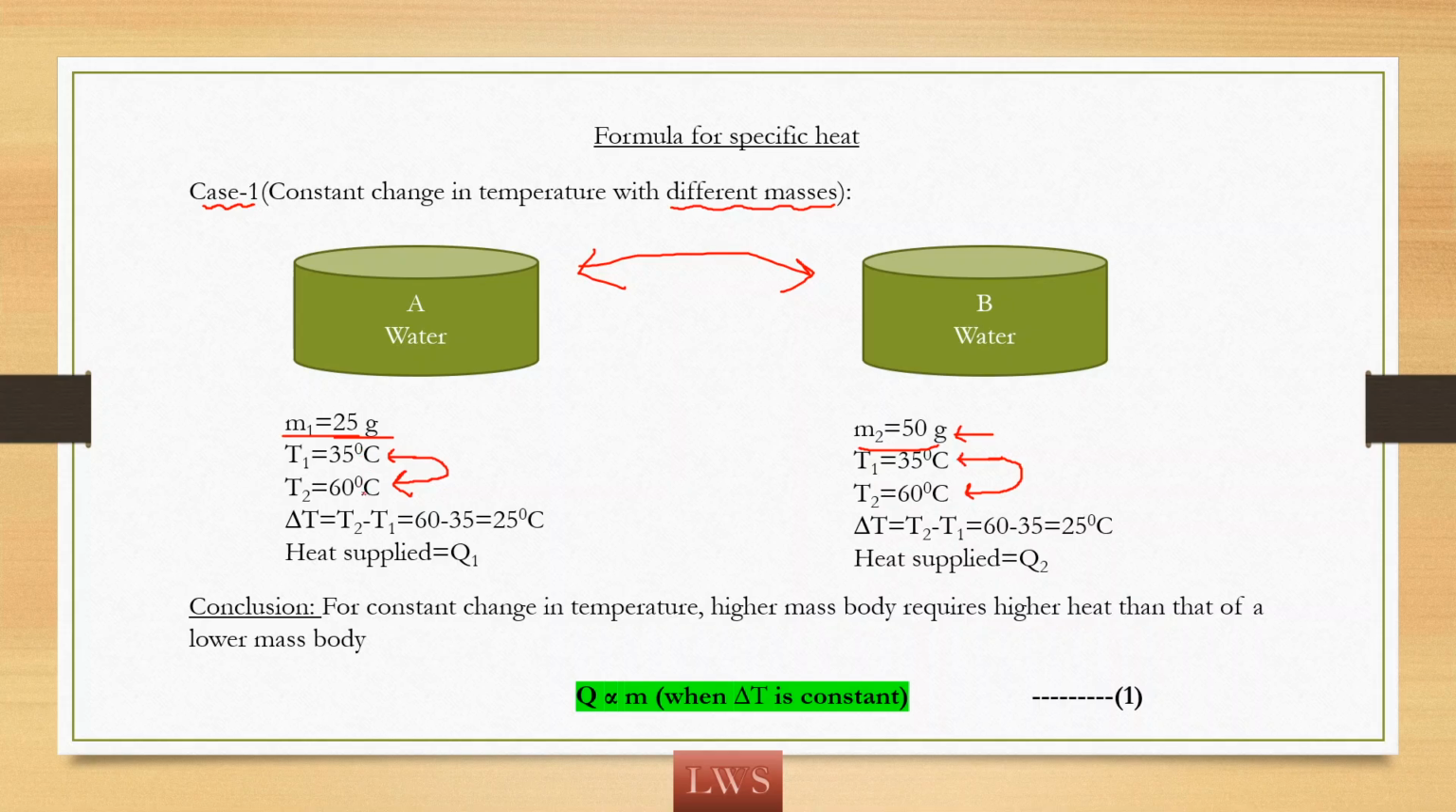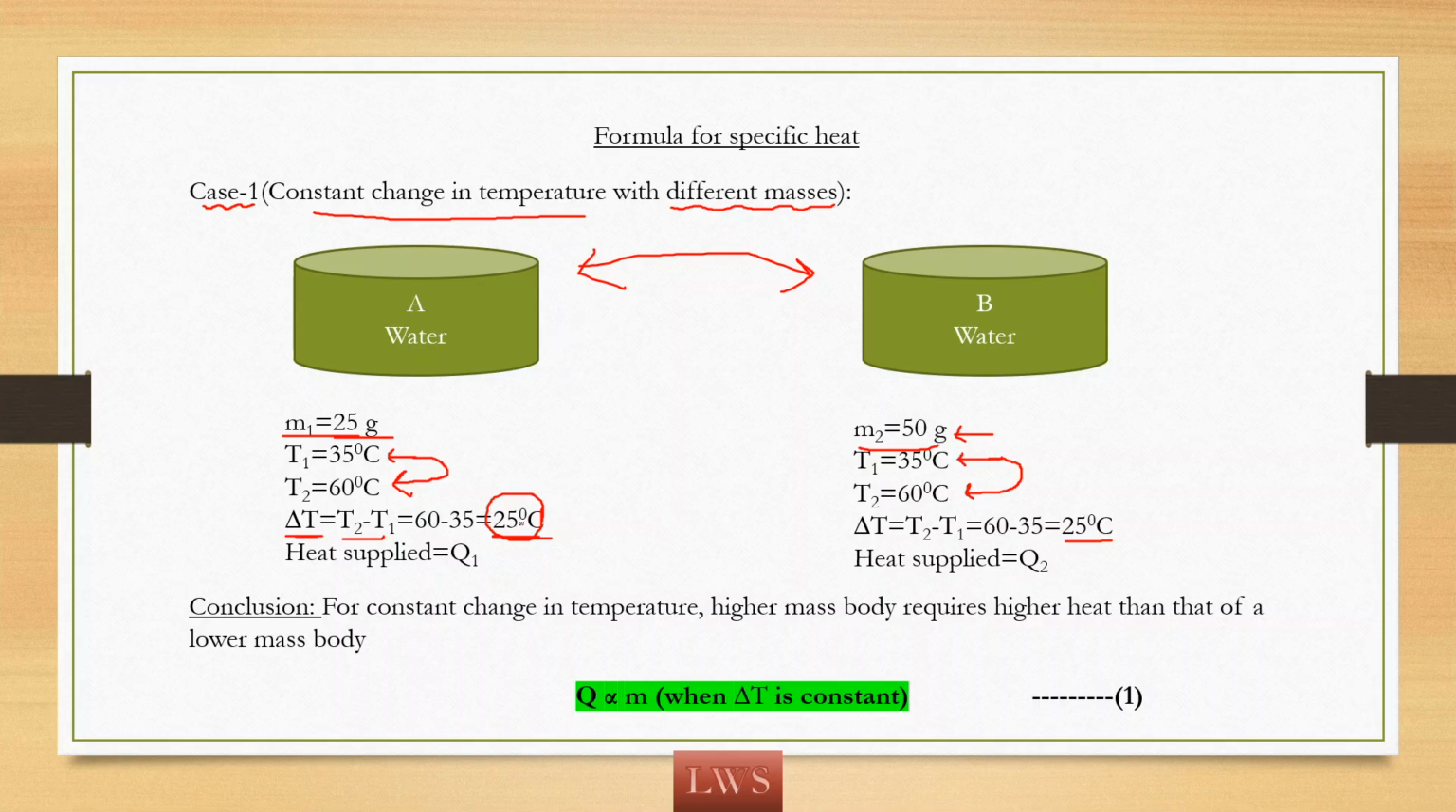So here if you compare 35 to 60, how much is the change? We are doing delta T, that is T2 minus T1, 60 minus 35, we are getting it as 25. So you want to change water in A by 25 degrees C. And also the change in temperature for water in B is also 25 degrees. Here the change in temperature is constant. Okay. So my aim is I want to take two different masses, but I want to have the same change